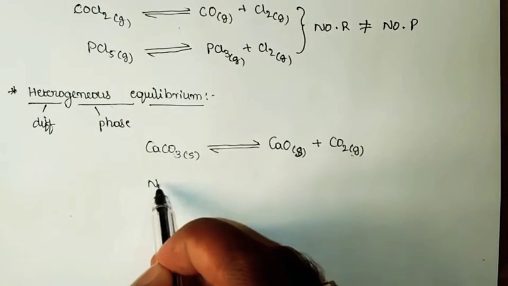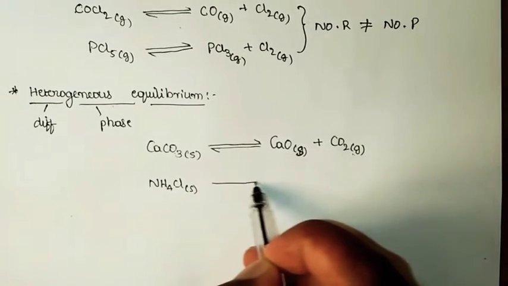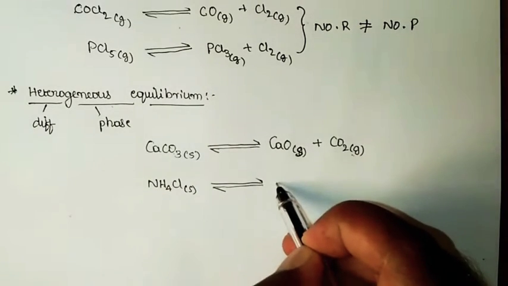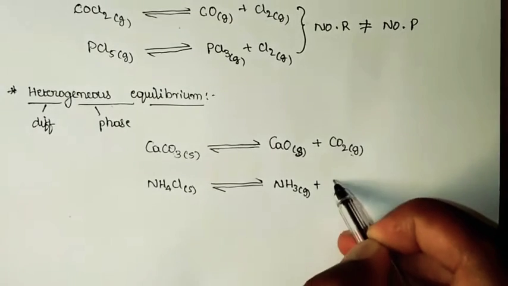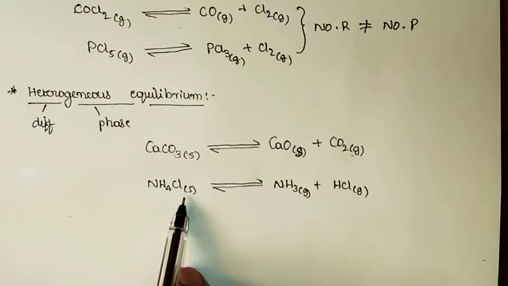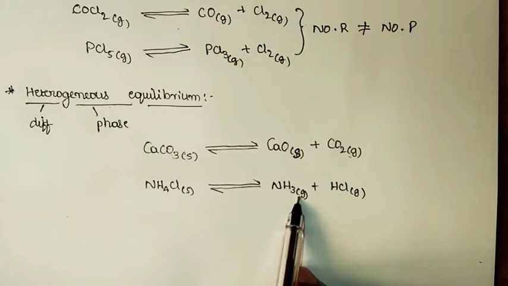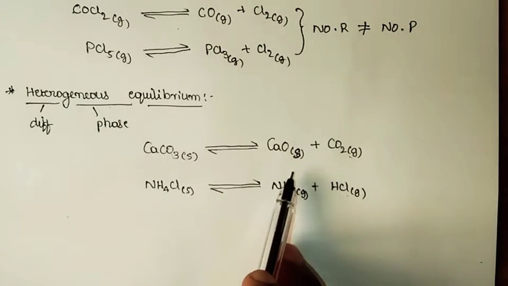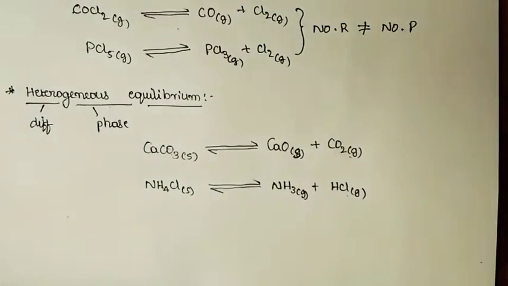And one more example we can give, the very simplest salt, that is ammonium chloride, which is a solid material. When it is allowed to undergo decomposition, it gives NH3, which is a gaseous material, and HCl, once again a gaseous form. So here also the solid material is in equilibrium with its products, which are in gaseous form. So the reactants and products are present in more than one physical state. So this also comes under heterogeneous equilibrium.